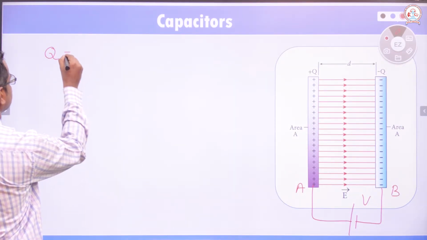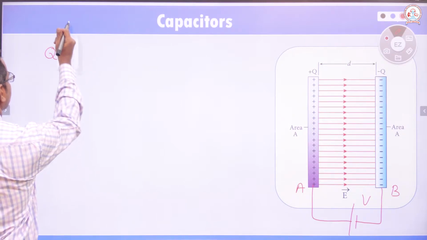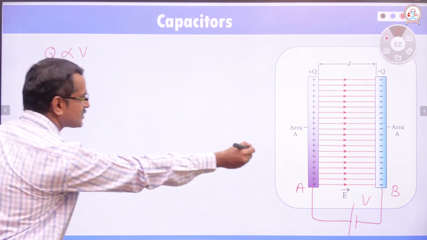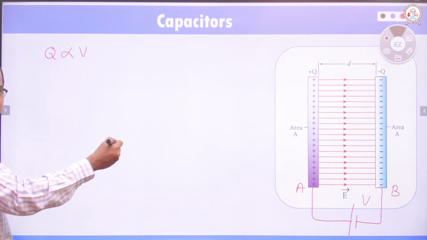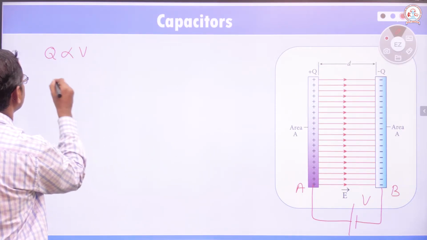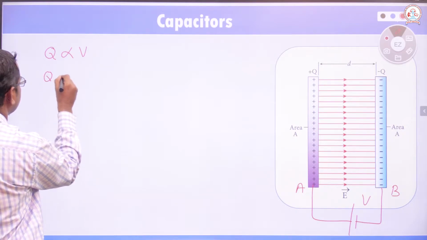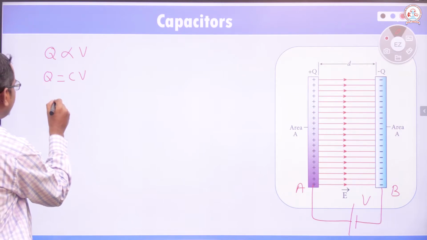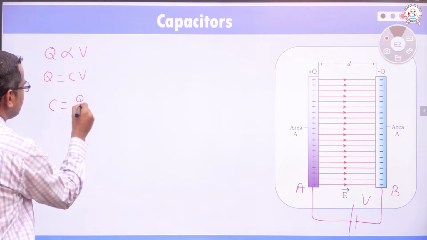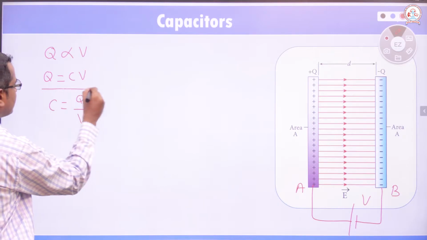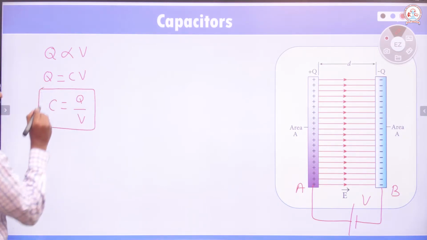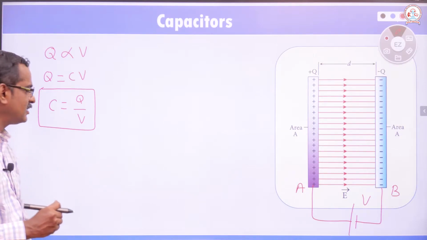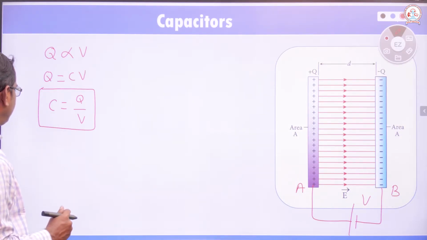Charges in the capacitor Q is directly proportional to V. Charges in the capacitor is based on the potential difference between the plates. We can write that Q is equal to C into V. From this, C is equal to Q divided by V. Capacitance of the capacitor is the ratio between the charge given to the plates and the potential difference developed between the plates. C is equal to Q by V.